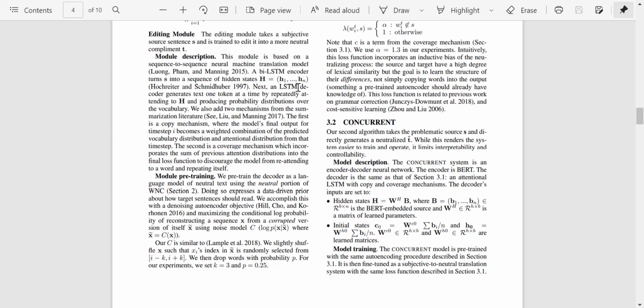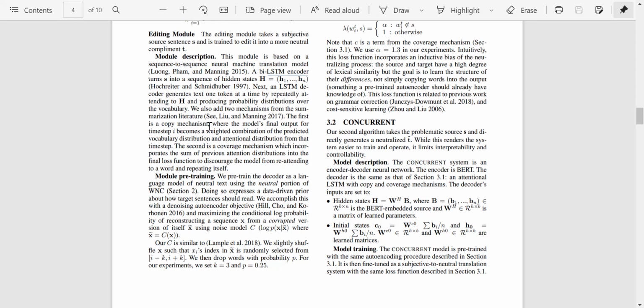Next, an LSTM decoder generates text one token at a time by repeatedly attending to H and producing probability distributions over the vocabulary. So it is now going over this set of hidden states. That is what they meant by attending. They want to see which word or which hidden state has more influence on the final output, and then they generate probability distributions accordingly. So then they can predict which word to alter. They also add two mechanisms from the summarization literature.